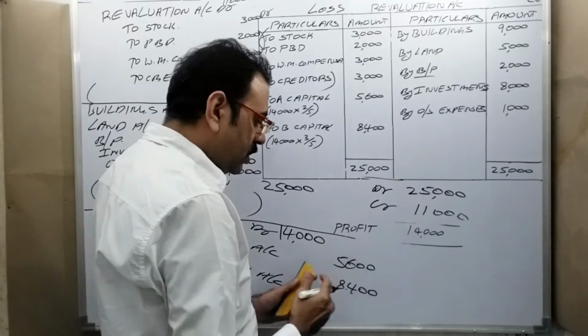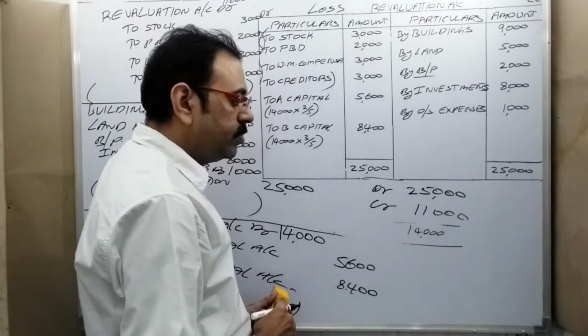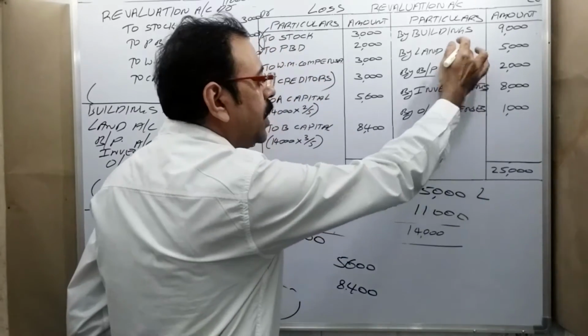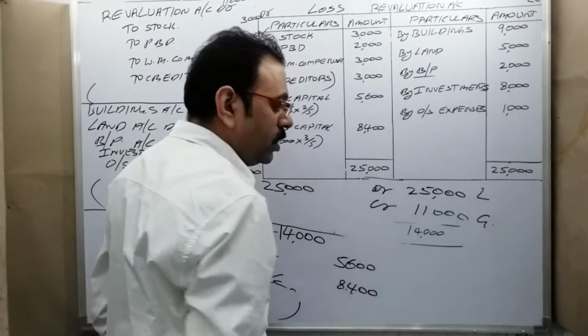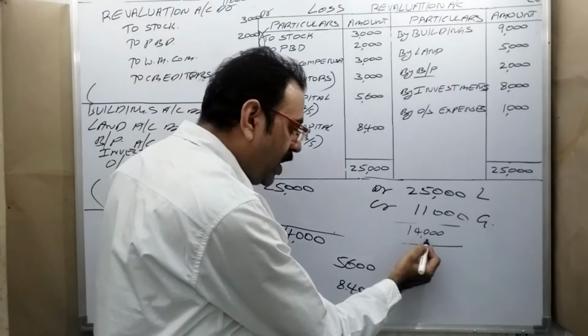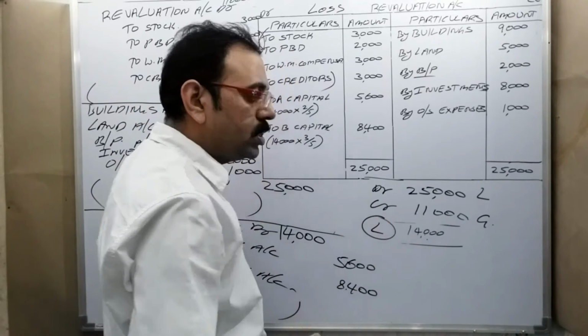Then the difference is not profit, because on the debit side we wrote losses and on the credit side we wrote gains. Loss is more than the gain. Then the final answer is loss.